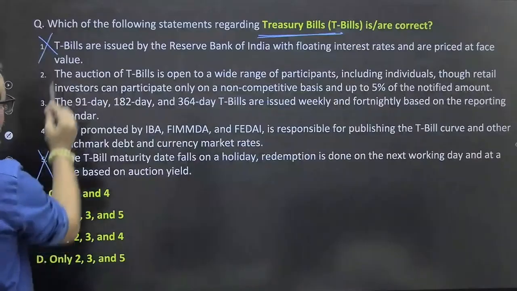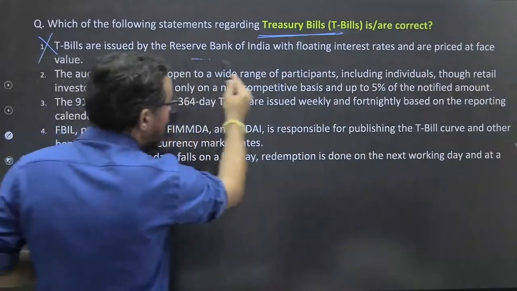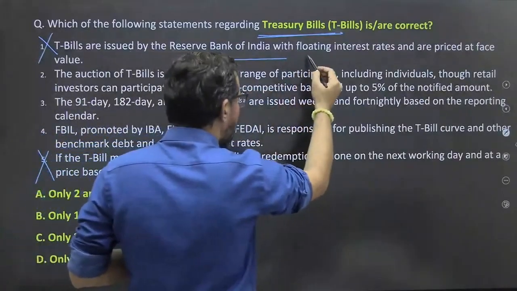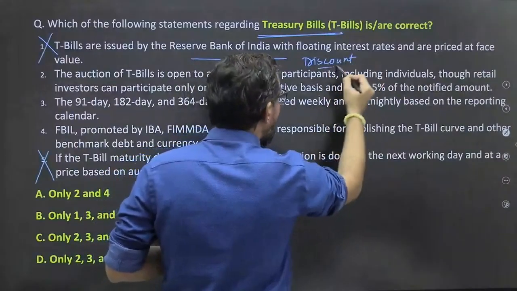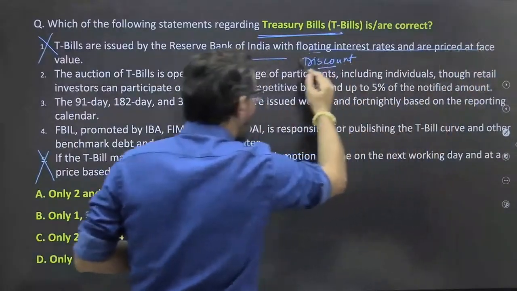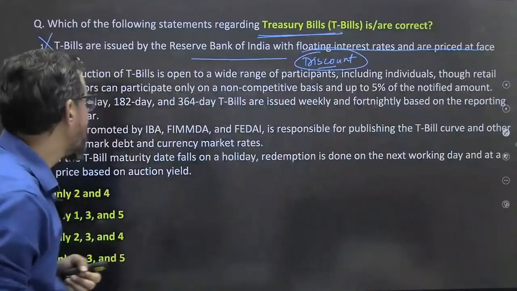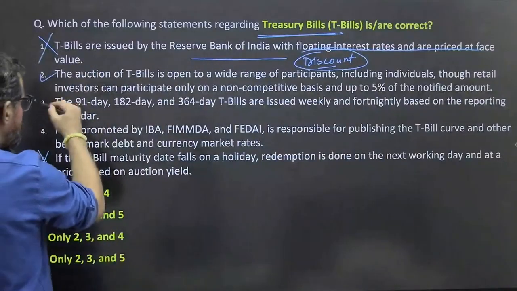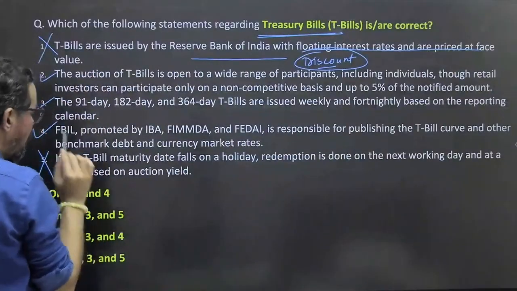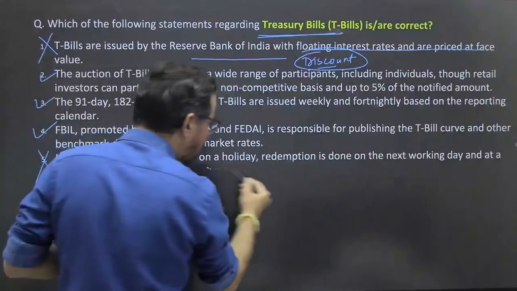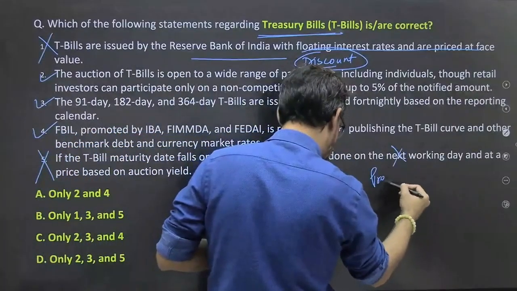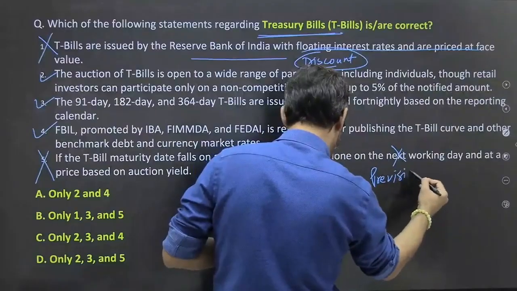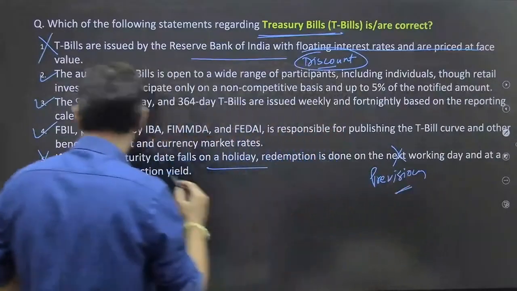First, treasury bills issued by the Reserve Bank of India on discount. They generally get issued on a discount basis, so there is nothing like this. Discount on face value, and this is true, this is true, this is true, this is wrong. If the treasury bill maturity date falls on a holiday, it should be the previous day, not the next. So it is the previous day, and that's why it is wrong.